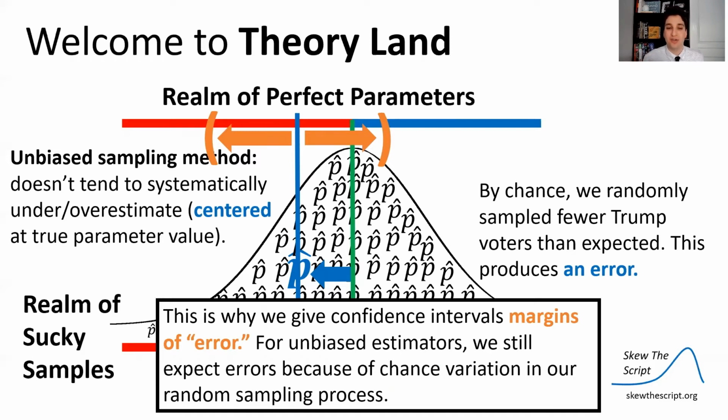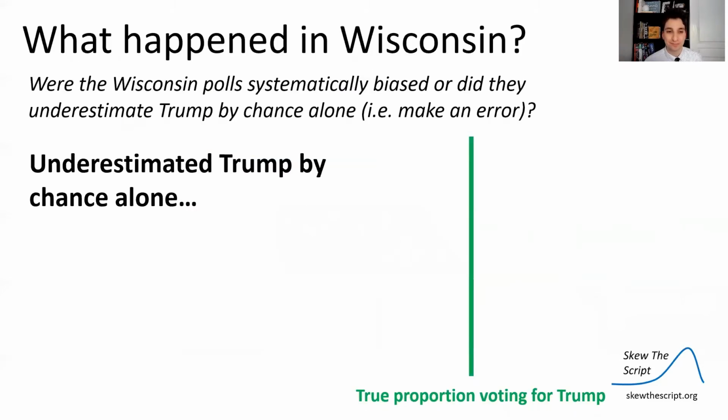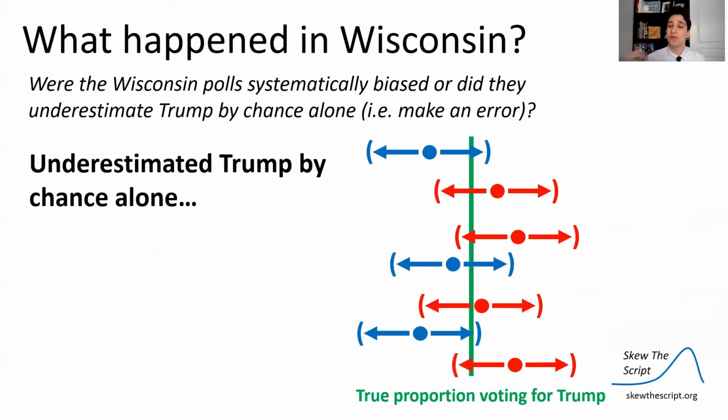For unbiased estimators, we still expect errors because of chance variation, in the fact that we're randomly sampling and might happen to get more Trump voters or fewer Trump voters than expected. So if the underestimates in the polls were underestimates by chance alone, because of these sampling errors, we should see the polls look like this.